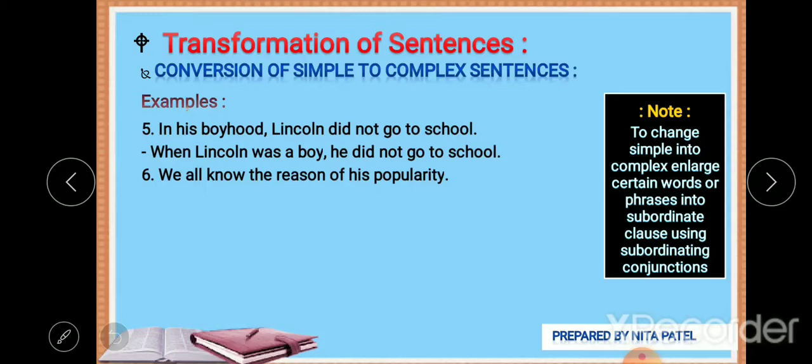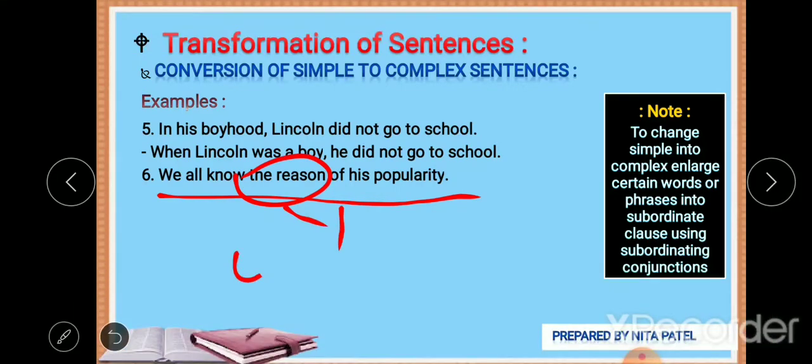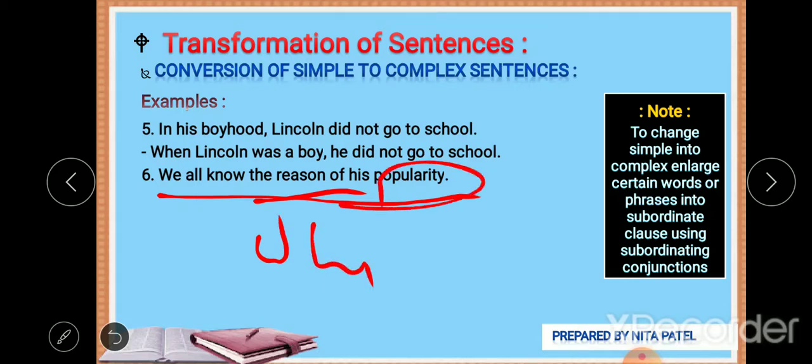We all know the reason of his popularity. Now, the reason is given here, so we can use why or because, that kind of conjunctions. Okay, let's see which is more suitable. We all know. Now the reason is given, so we can say why his popularity.